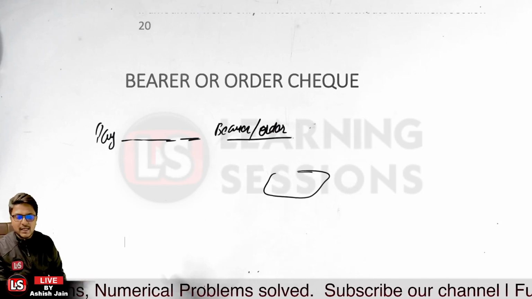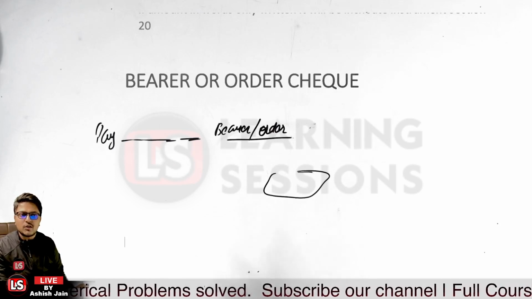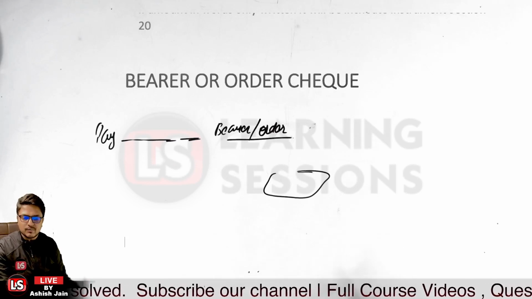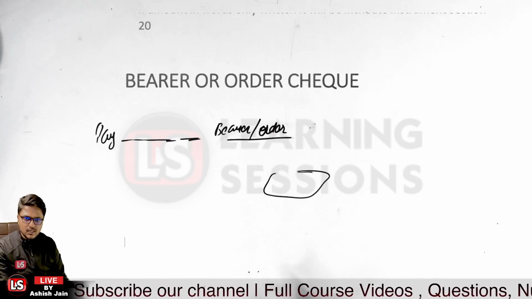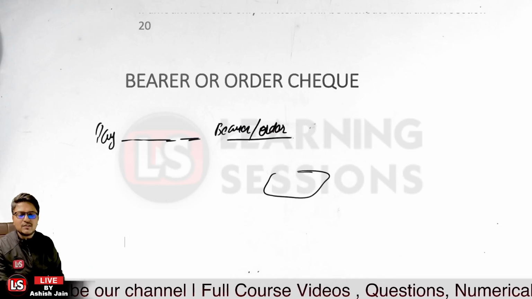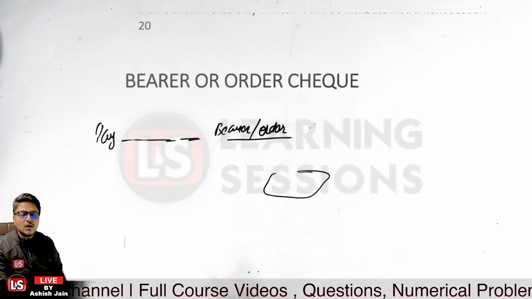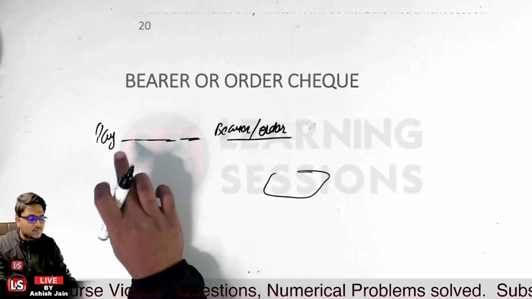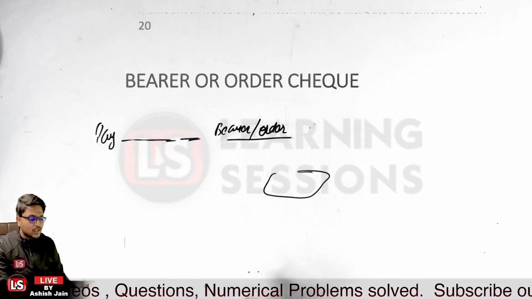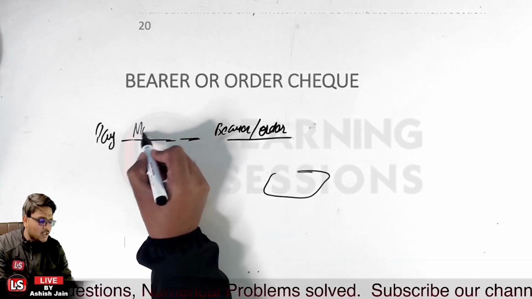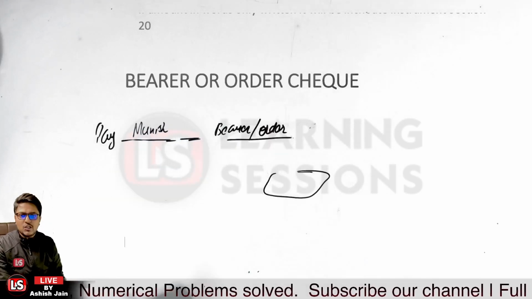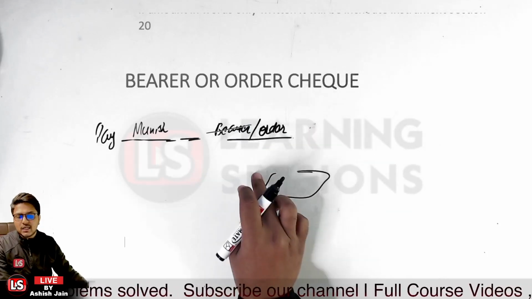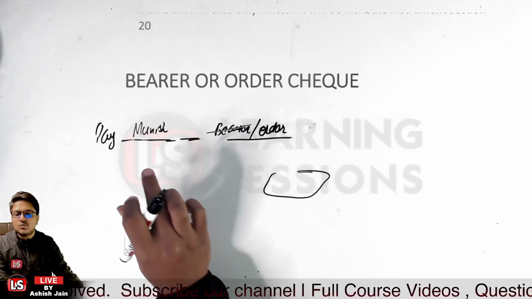Now let me tell you the difference between the bearer check and order check, because sometimes we are not clear with the concept itself. In case of an order check, the drawer has ordered to pay the amount mentioned in the check to the person named as payee. So if I mention pay Munish, and I delete the bearer part, it is an order check, and the amount is to be paid to Munish only.